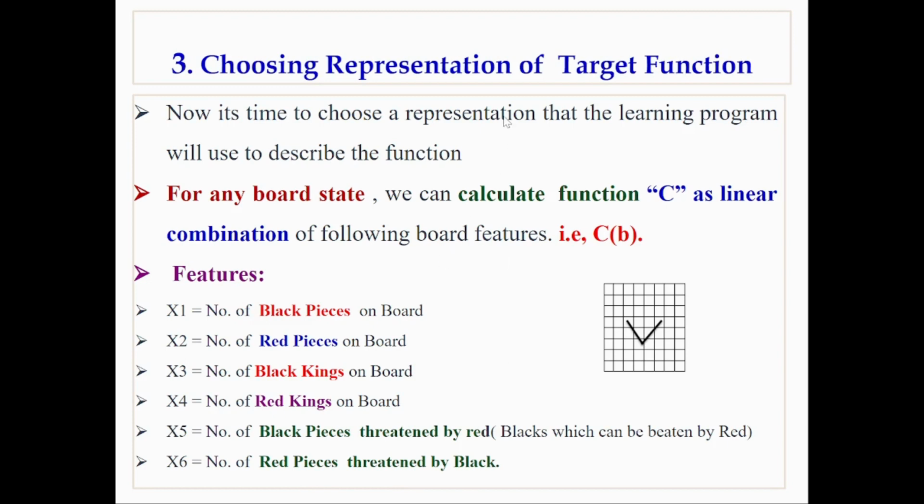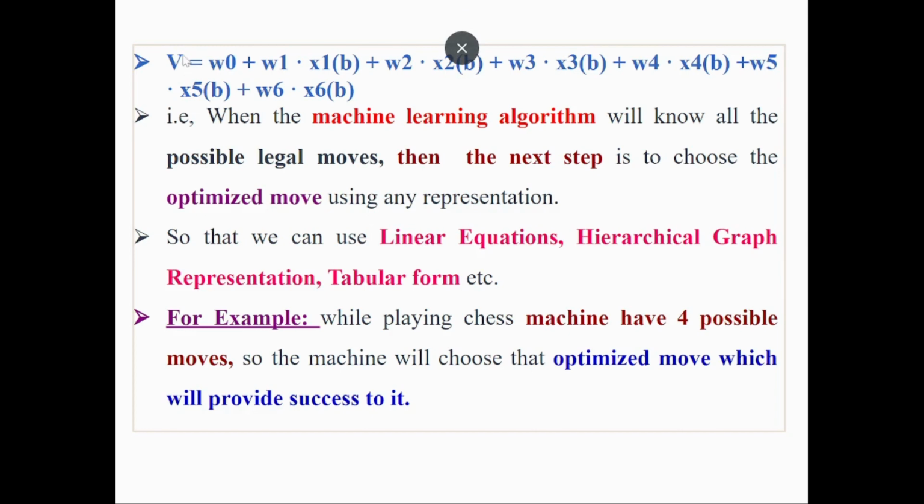Now we should have the target function representation. This is the target function representation: v equal to w naught plus w1 into x1 of b, and so on till the number of features that we have. Here we consider x1 to x6.